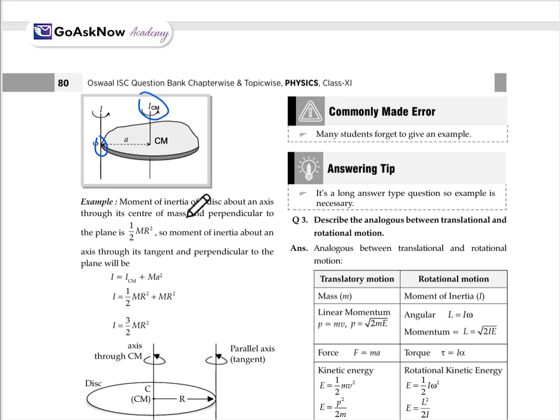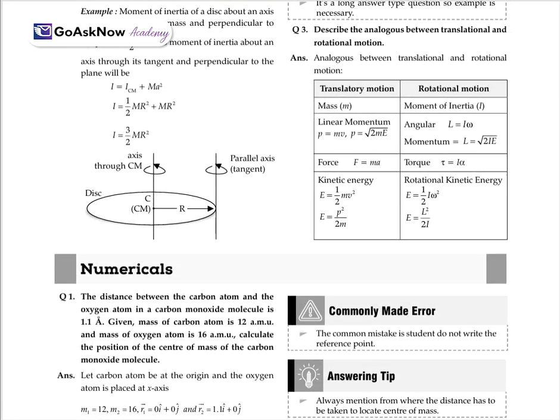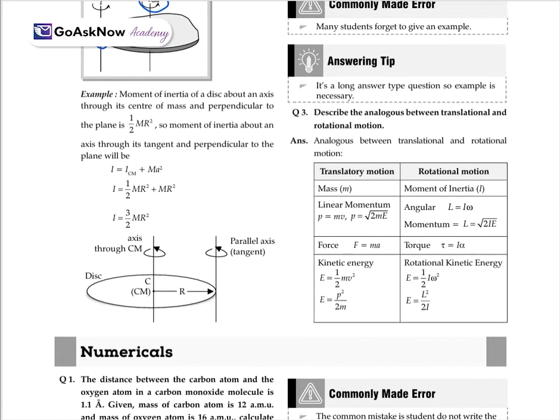The example is the moment of inertia of a disk. This is one disk, and about an axis through the center of mass perpendicular to the plane, it is half m r square. So the moment of inertia about an axis tangent to the disk in its plane will be I equals ICM plus m a square. This equals half m r square, as we know, and we put the value of a as r here. Then we get I equals 3 by 2 m r square. So this is all about the parallel axis theorem.